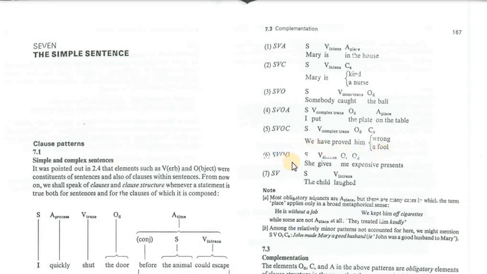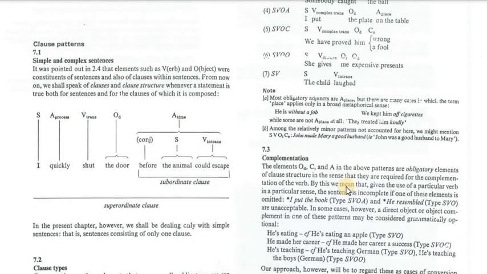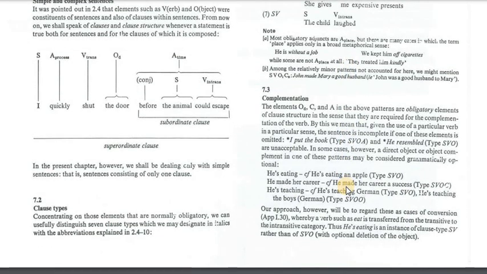Subject, verb, object, object: "She gives me expensive gifts." Gives is ditransitive because it is followed by two objects. Me is the first object, and the second represents the second object. And the last pattern is subject-verb: "The child laughed." Here the child is the subject and laughed is the verb, which is intransitive. It means that it doesn't have a complementation, neither a complement nor an object. The complementation, we have either object complement or subject complement.